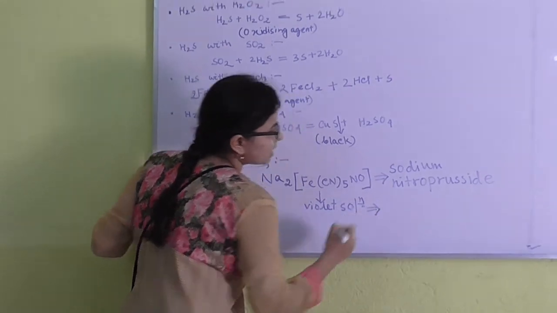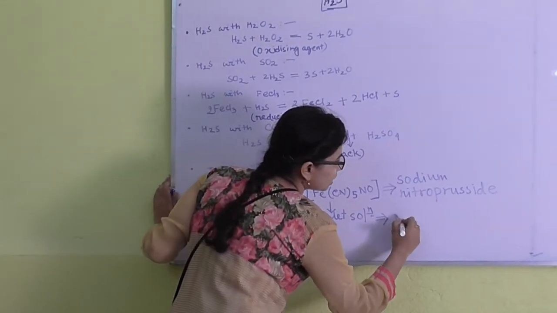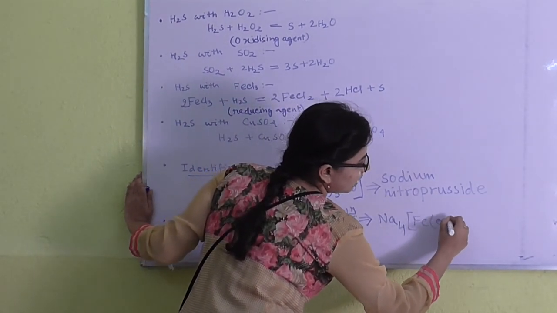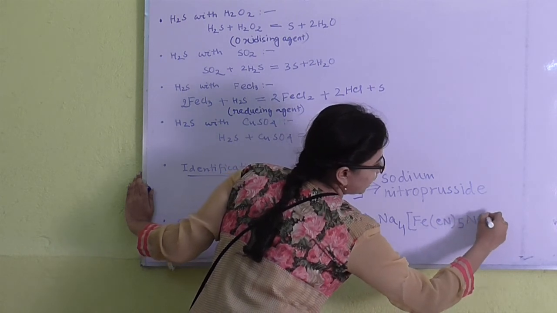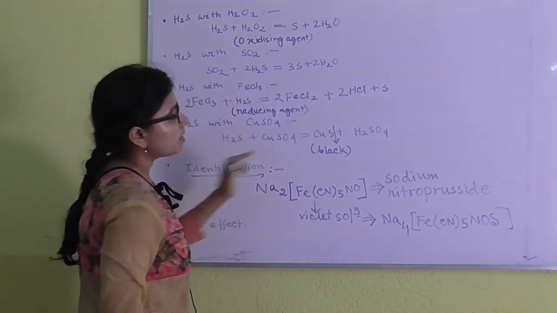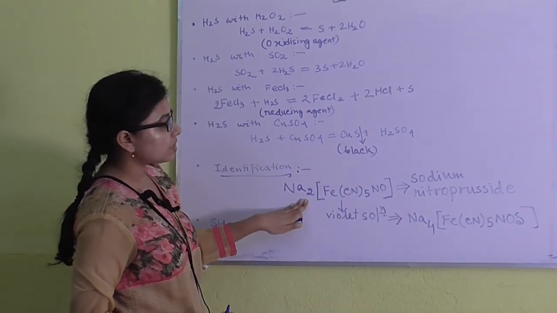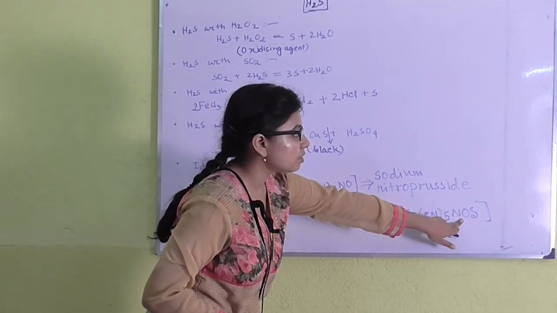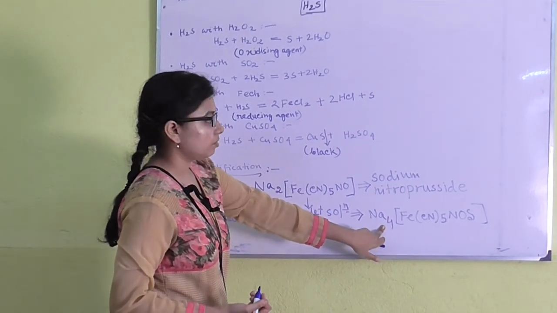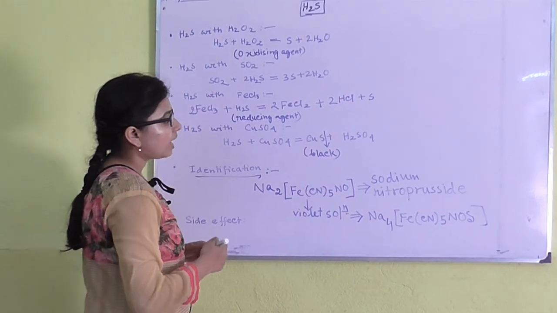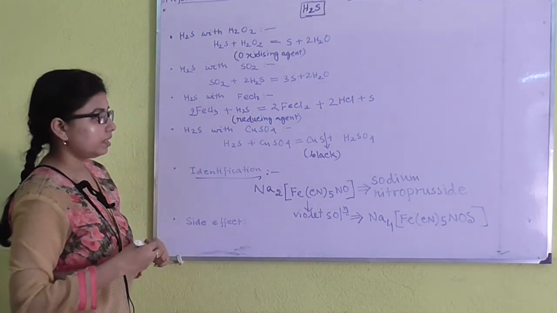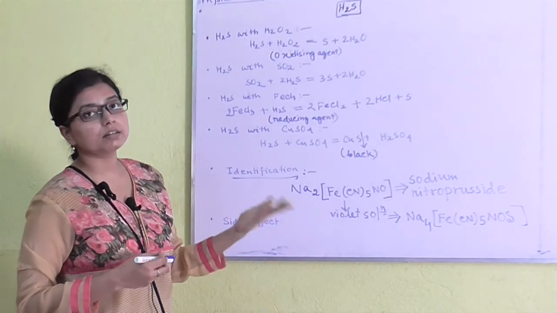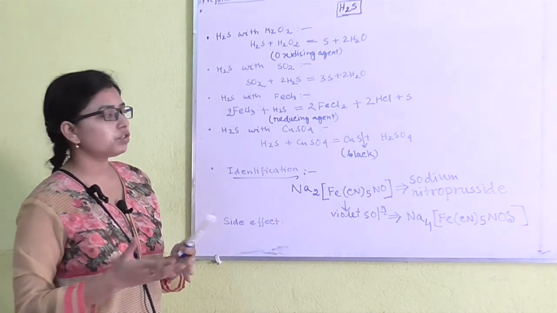The violet color is formed due to the formation of this compound, that is Na4[Fe(CN)5NOS]. The formula of sodium nitroprusside changes to this one. This NO becomes NOS in presence of sulfur and Na2 becomes Na4. Only these changes occur, and the color of the mixture becomes violet. So, seeing the violet color, we basically understand that sulfur is present in the medium, or H2S is present in the medium.